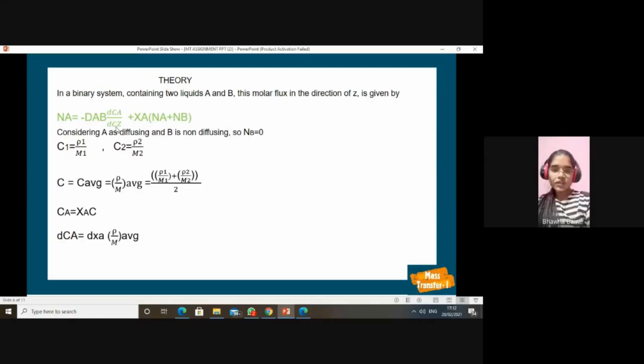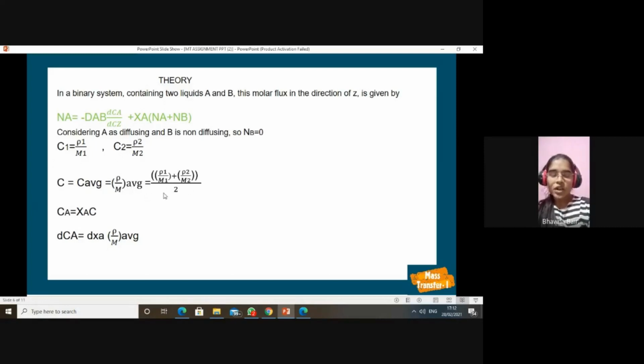We will use this concept in terms of density. For an incompressible system, density varies with location, so concentration will also vary with location. For location 1, concentration will equal rho 1 by M1, and for location 2, concentration will be rho 2 by M2. The average of C1 and C2 will give C average.